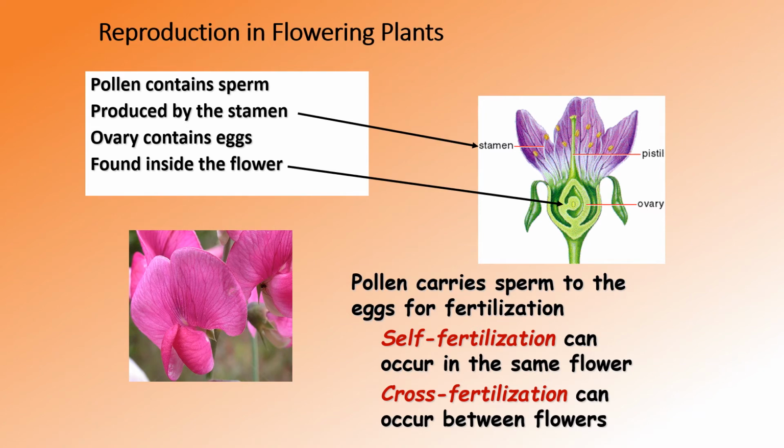So this is a part of a flower. You can see that this yellow color region is the pollen grain. This pollen grain is actually the male part, which has sperm, and this is the stamen, which will bring the pollen to the stigma. And the next one is the ovary, where you can see the eggs inside the flower. Okay, this is all about the flower.